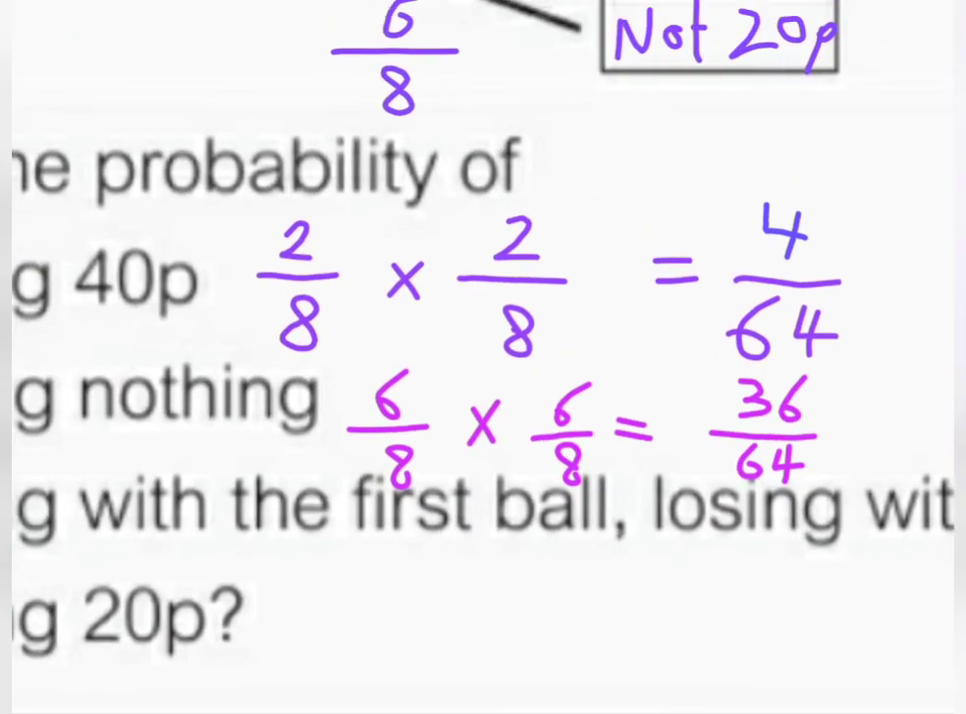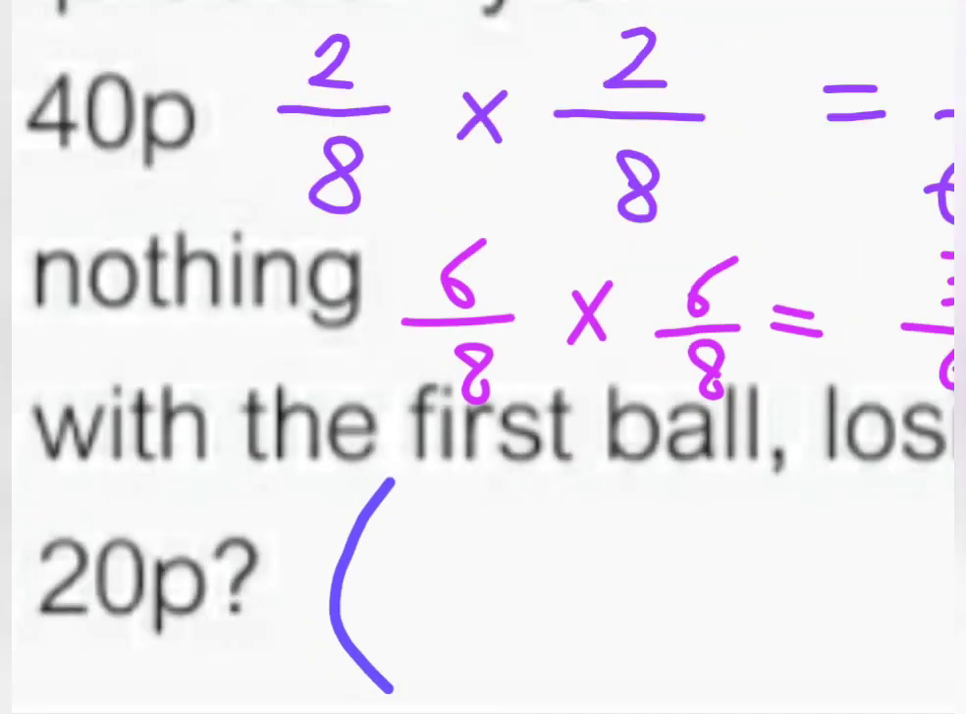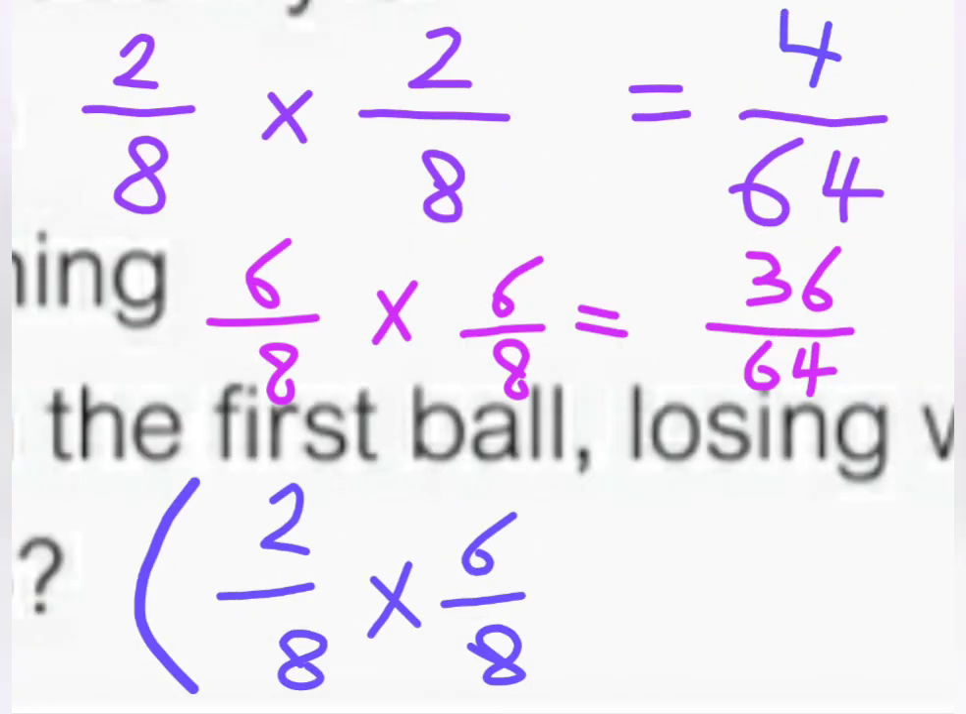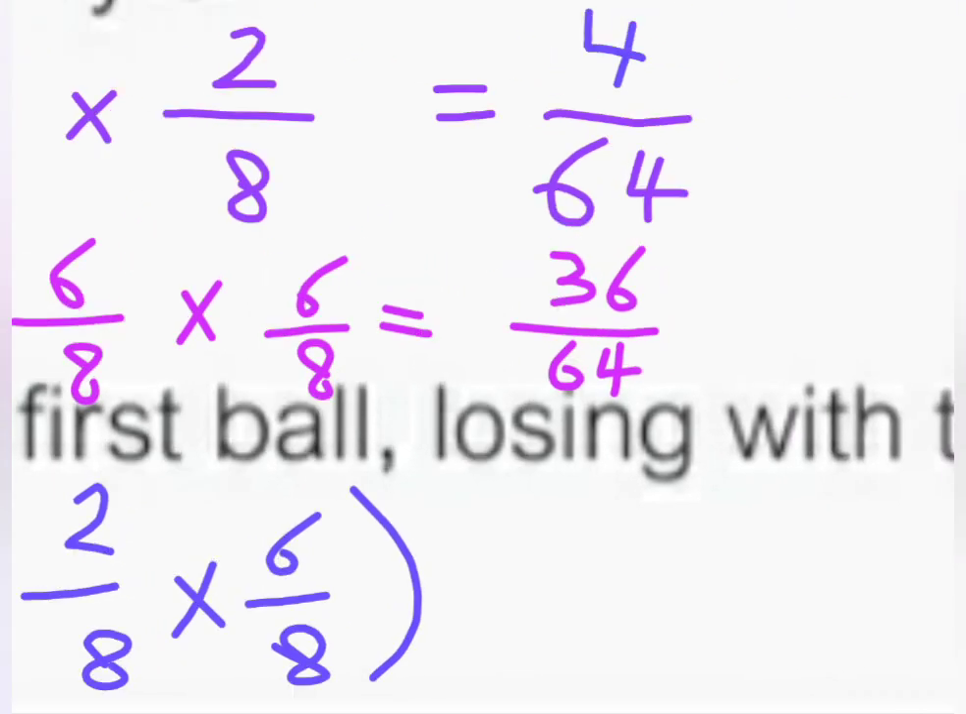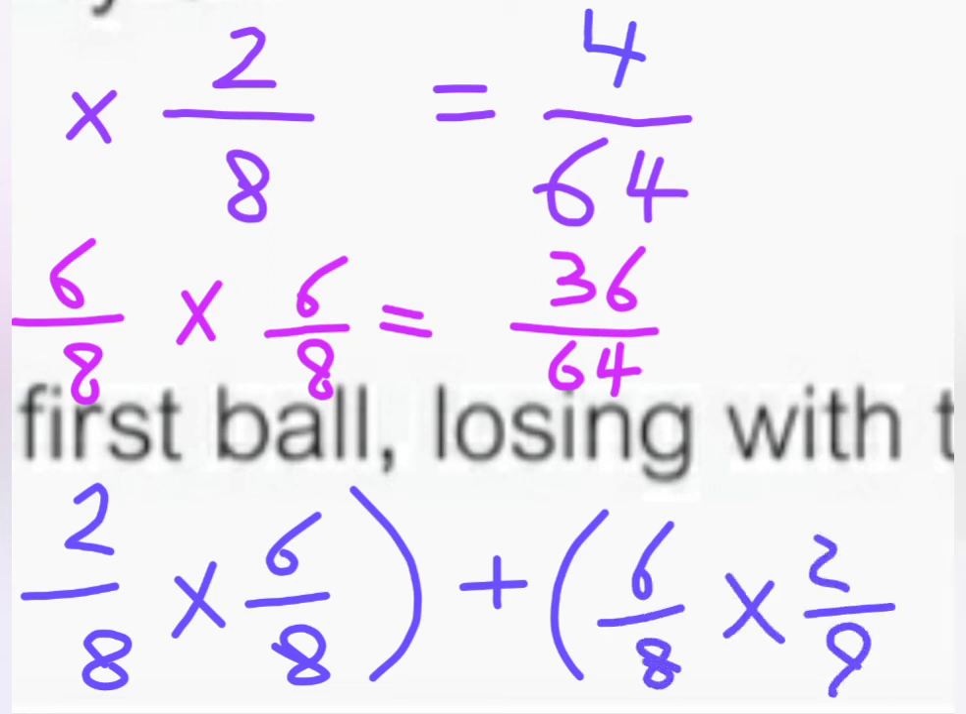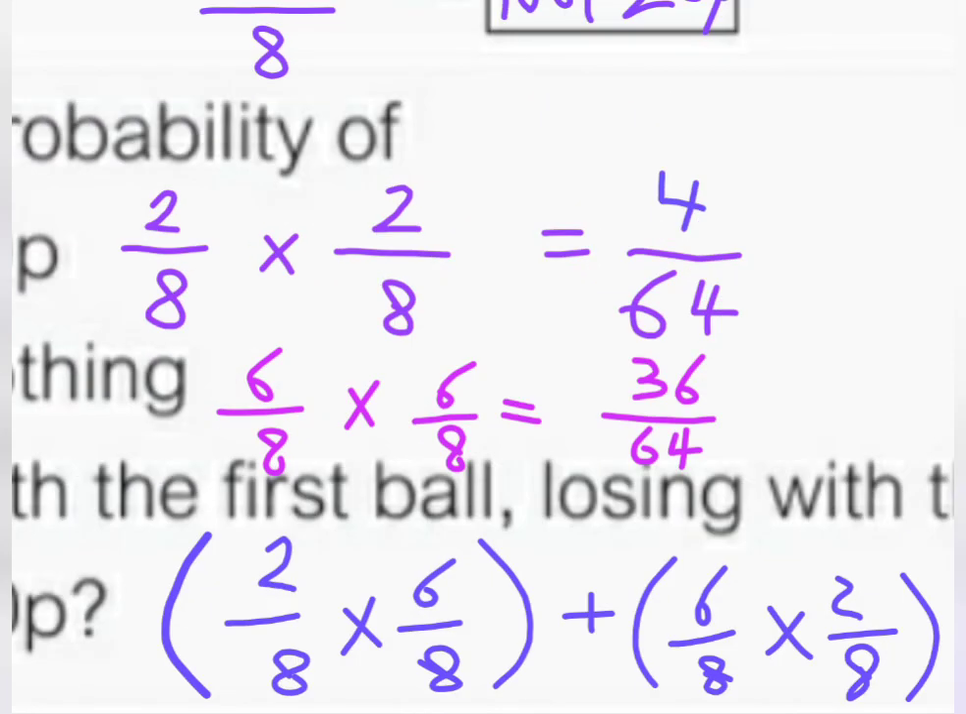So the answer of the last one, we say it's 2 over 8, let's put it in brackets, 2 over 8 multiplied by 6 over 8, and then you add it to 6 over 8 multiplied by 2 over 8. So basically this one is 12 over 64, and this one is the same, 12 over 64.